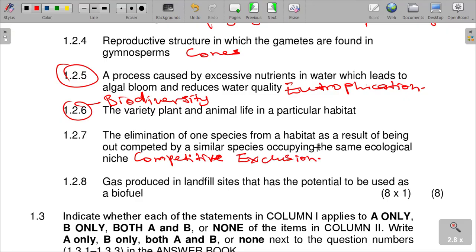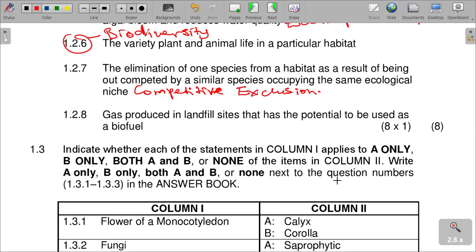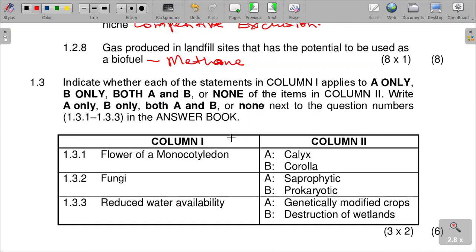That's the correct answer, competitive exclusion. And then gas produced in landfill sites that has the potential to be used as biofuel. In landfill sites, we have methane gas. Methane is the gas that is produced where we have landfills or dumping sites where decomposition takes place. So please don't make a mistake with that. It is methane, and then indicate whether it is A, B, both or none of the above.